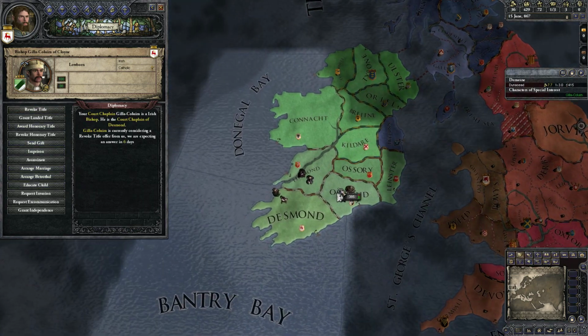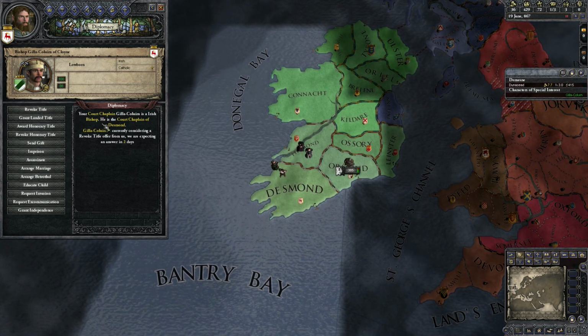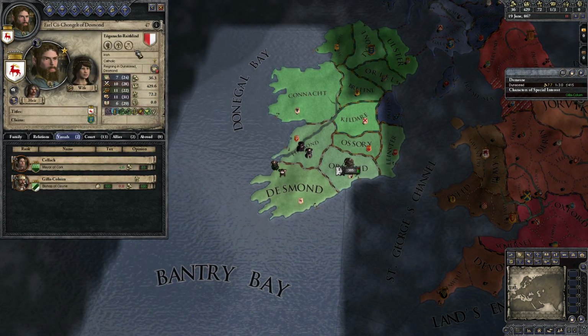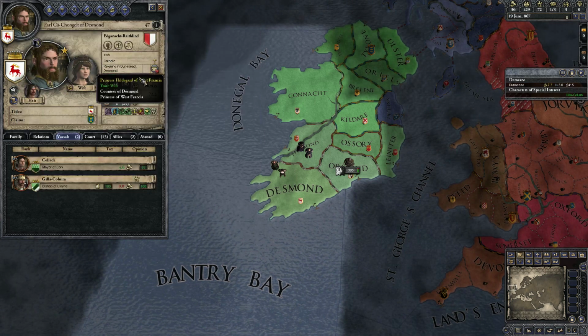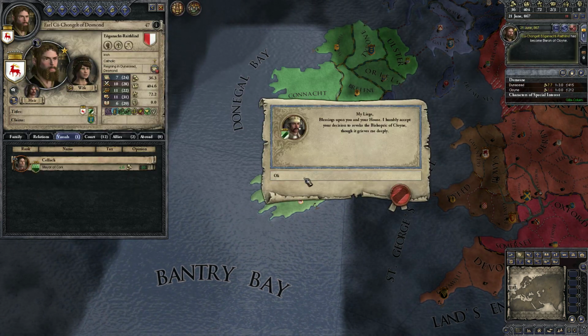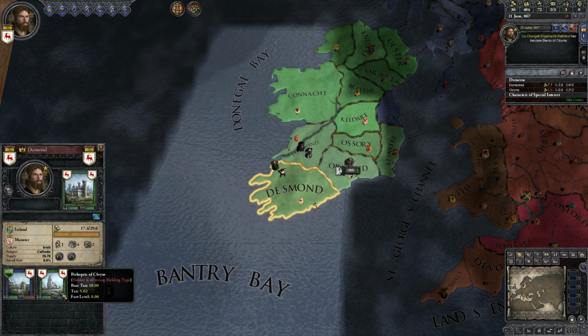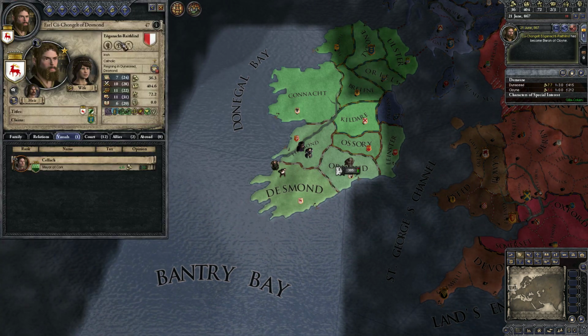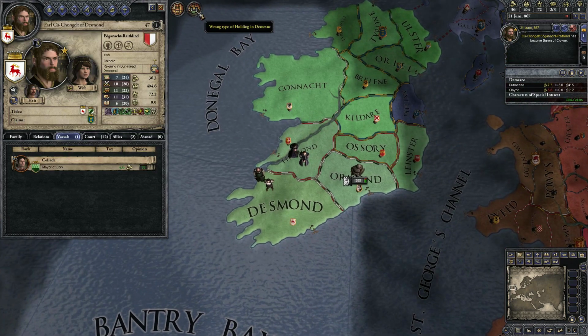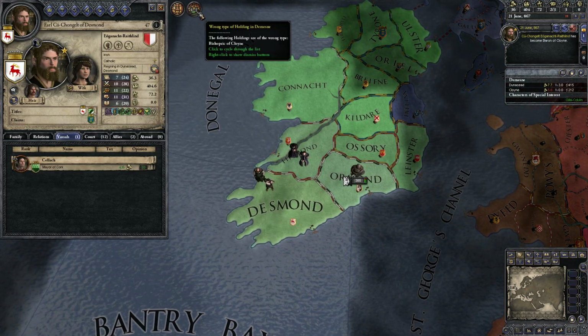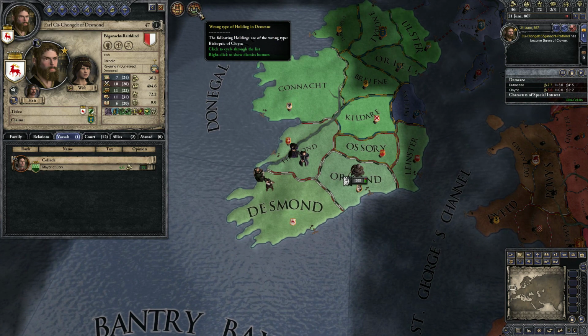And we'll let time pass for once. How nice is that? Now, pay close attention to the realm tree here. Right now, we have 503 troops. Now that we've revoked the bishopric, we have access to these 212, and then this should update, not usually right away. And then here's this pop-up that says, wrong type of holding in domain.